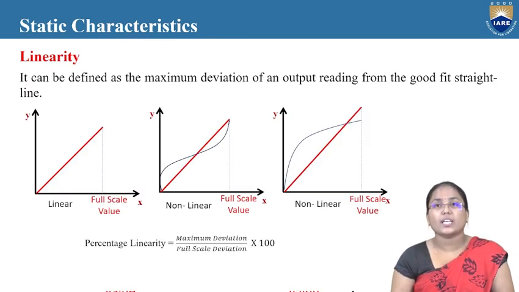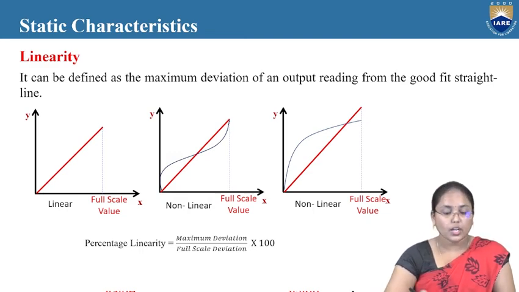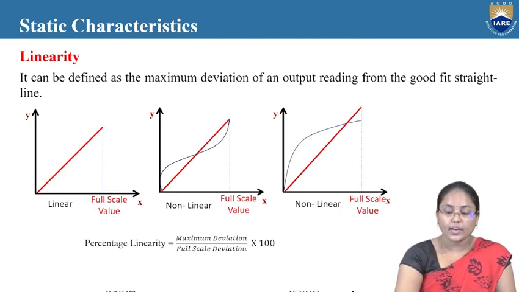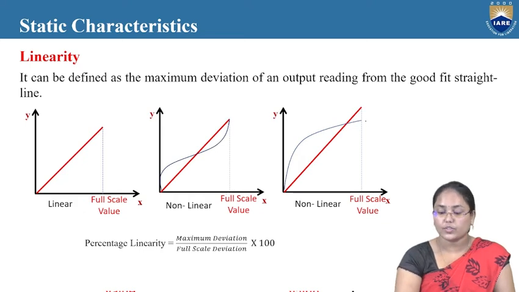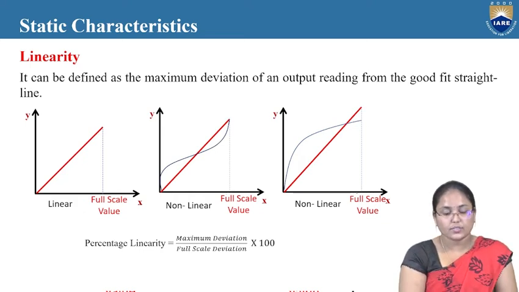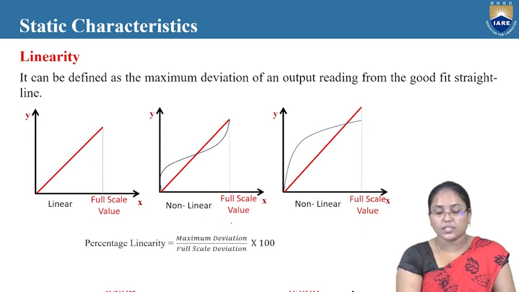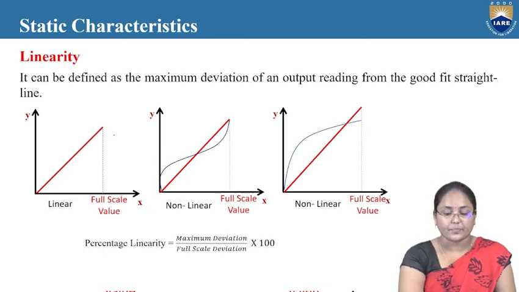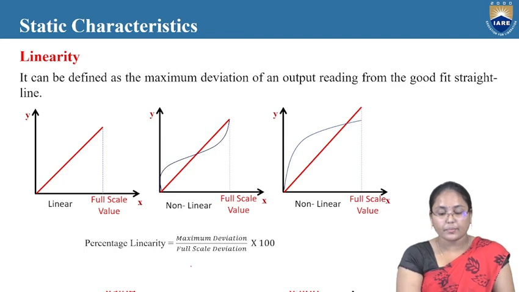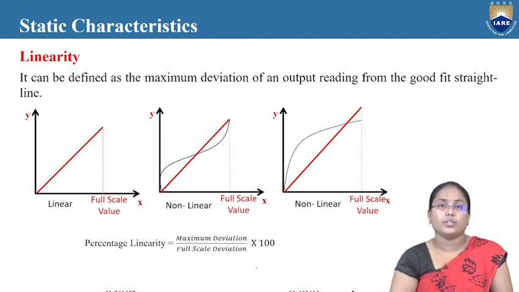It can be defined as the maximum deviation of an output reading from the good fit straight line. Here this is the full scale value that can be measured, and this is the full scale value in this case, and here there is a full scale value. Looking at the signals, the first one is a linear signal, and the second and third are nonlinear signals. Percentage linearity is given by maximum deviation by full scale deflection into 100.